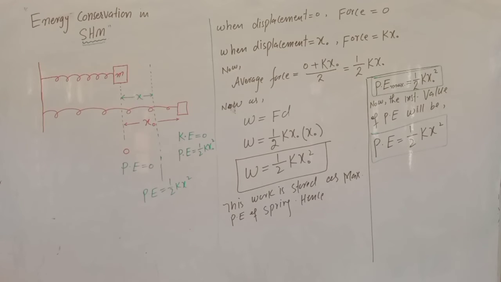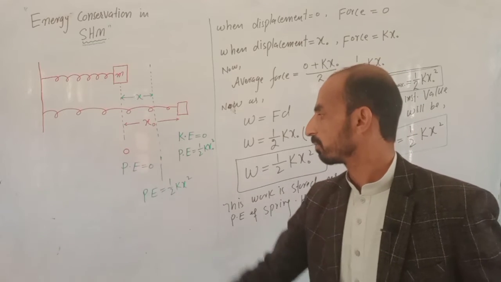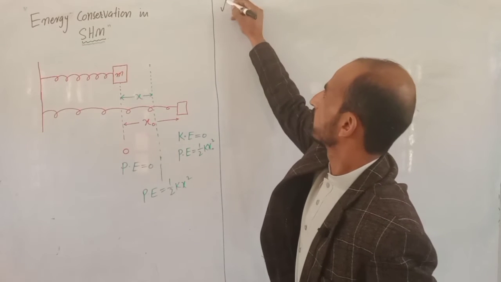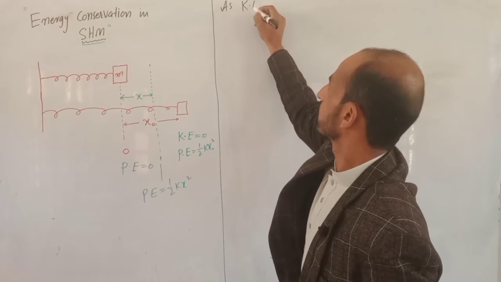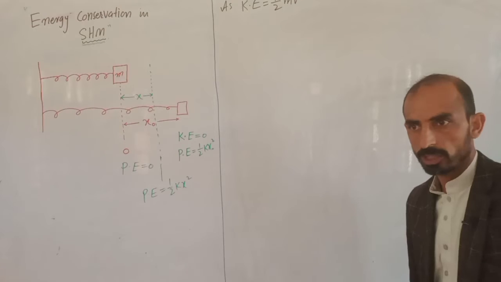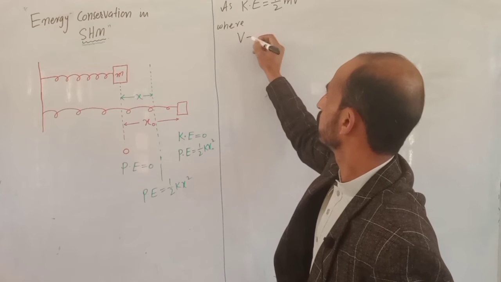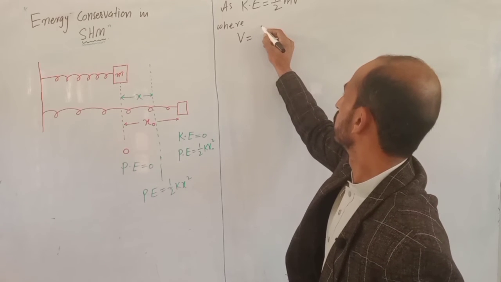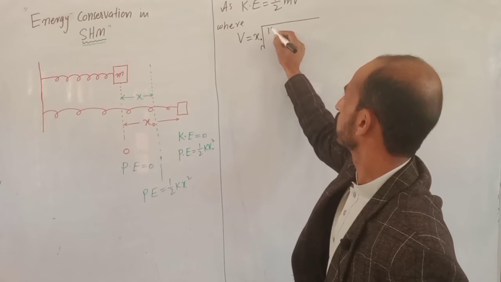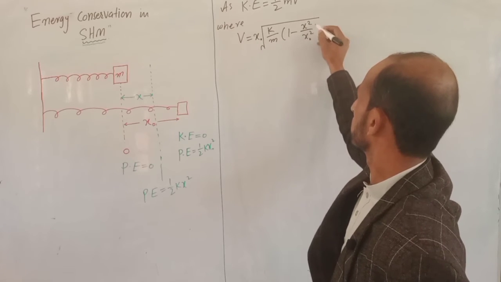Okay students, so now we have to calculate the value of kinetic energy at this middle point and then at mean position. So now kinetic energy at this position will be, as kinetic energy is given by the relation 1 by 2 mv square. Now in simple harmonic motion, this v is equal to x naught under root of k by m into 1 minus x square over x naught square.